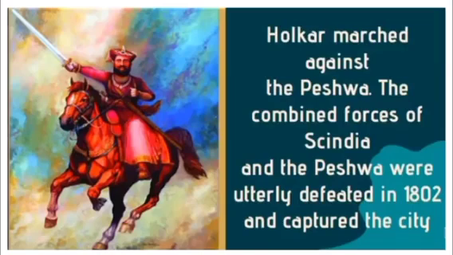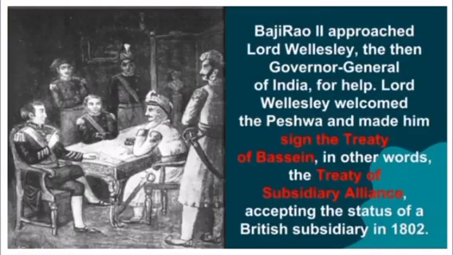Holkar marched against the Peshwa. The combined forces of Scindia and the Peshwa were utterly defeated in 1802 and Holkar captured the city. Then Baji Rao II approached Lord Wellesley, then Governor General of India, for help.